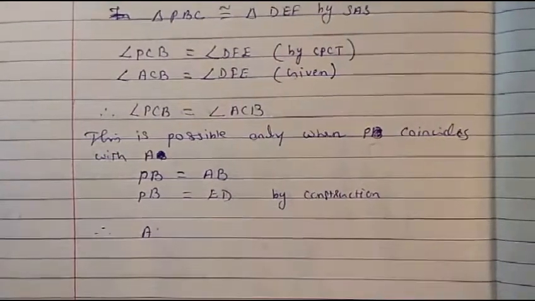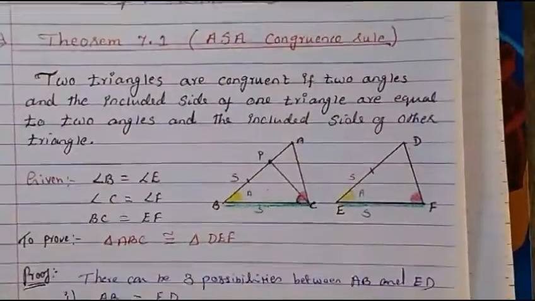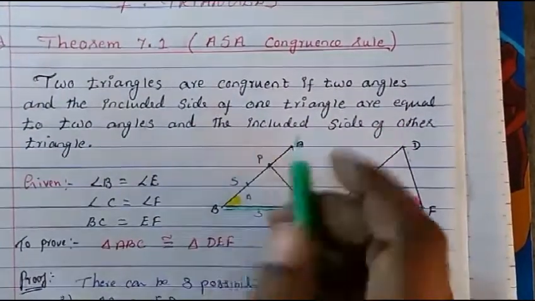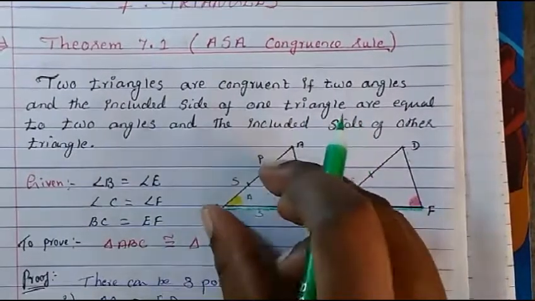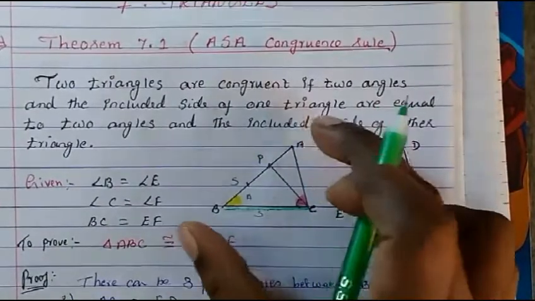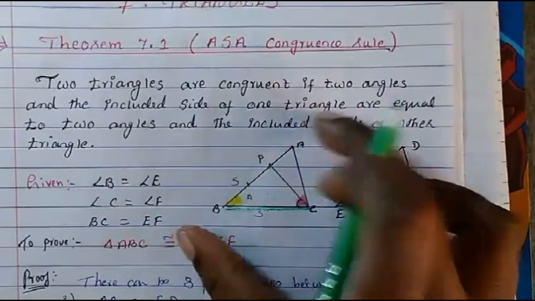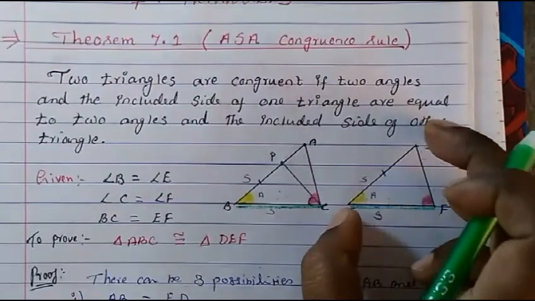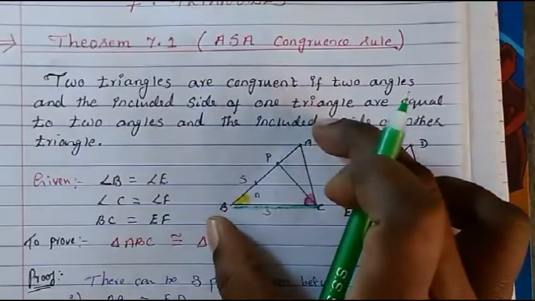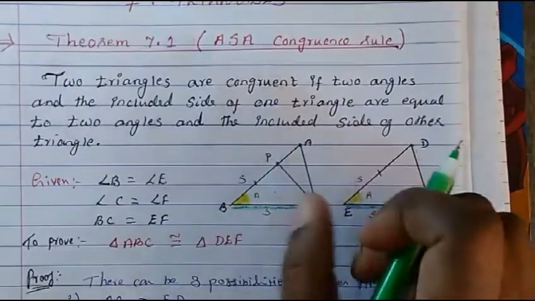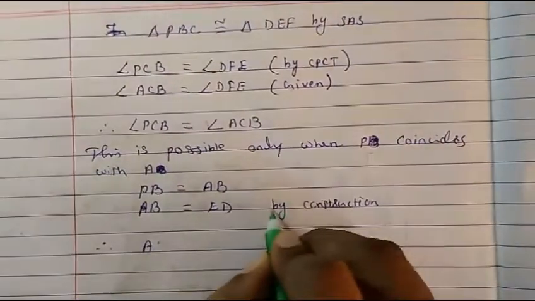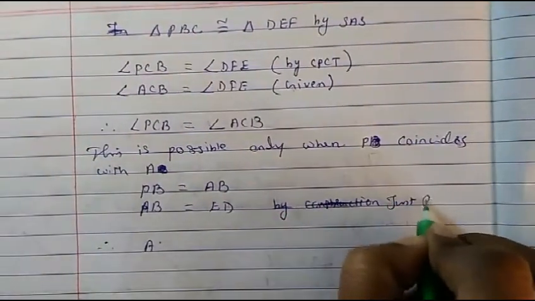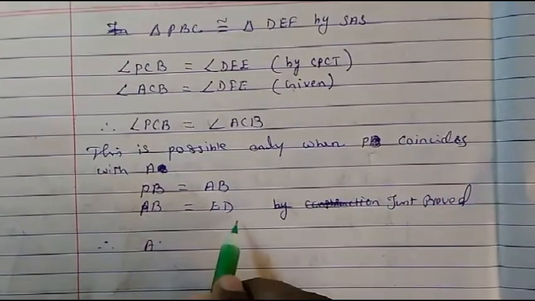Sorry, I'll show you with the diagram. If P is coinciding with A, that means PB will become equal to AB. But we have just proved that AB is equal to ED. If it is coinciding, then it becomes the same only. So if PB is equal to AB, then AB also is equal to ED, which we had just proved.